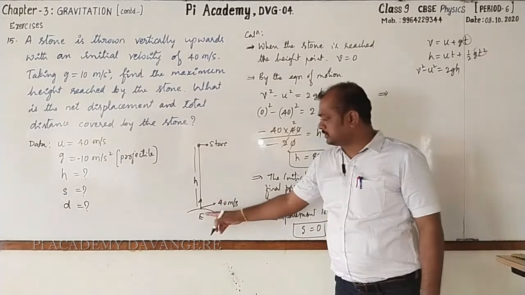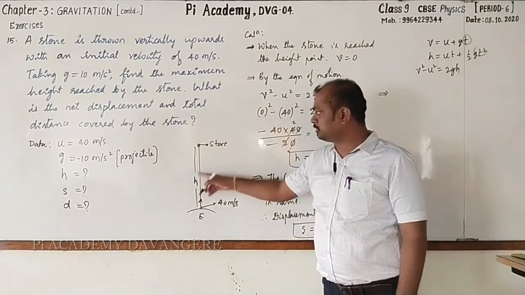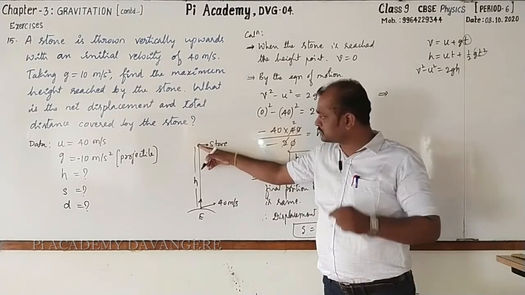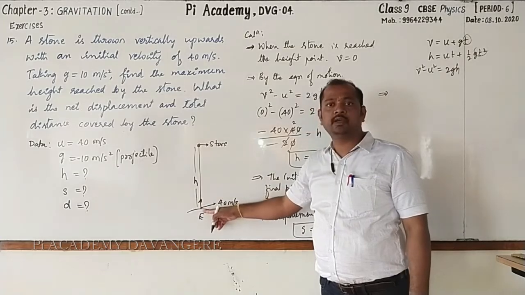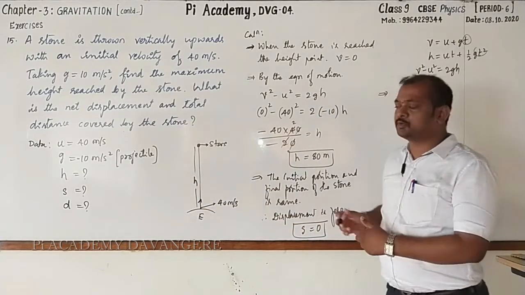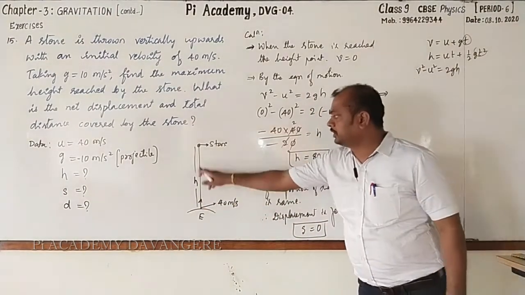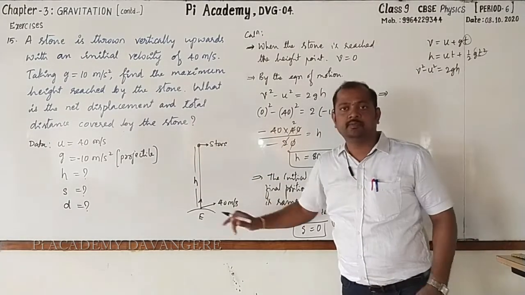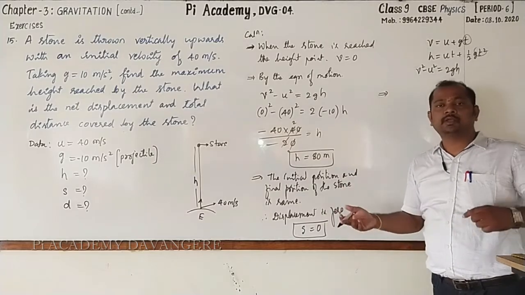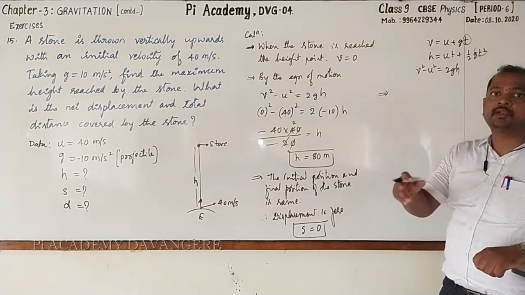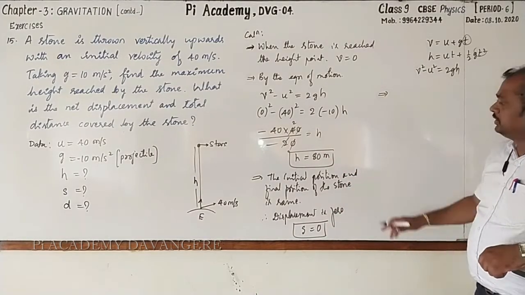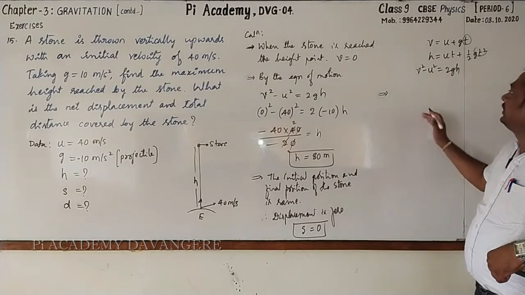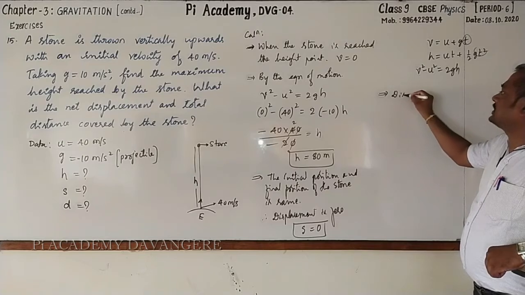See, the distance covered by the stone to reach the highest point is equal to the distance covered by the stone to reach the ground from the highest point. Both are equal, and the height which the stone will reach is 80 meter. Again, it falls to the ground by covering the same distance, 80 meter. 80 meter plus 80 meter is 160 meter. Followed?